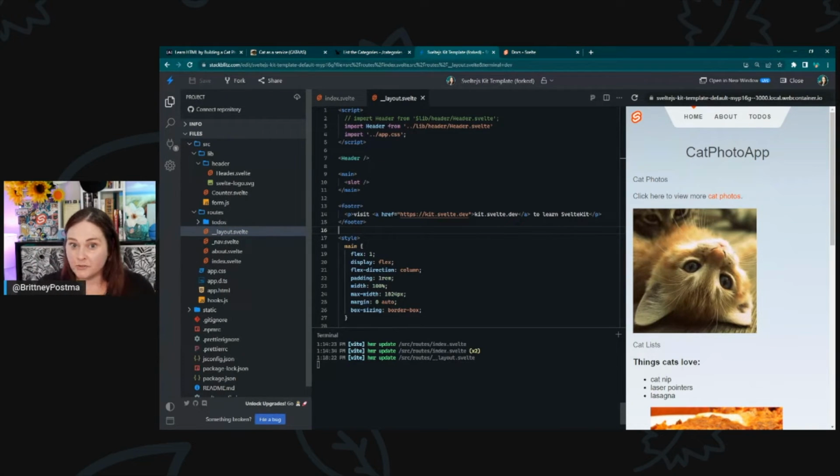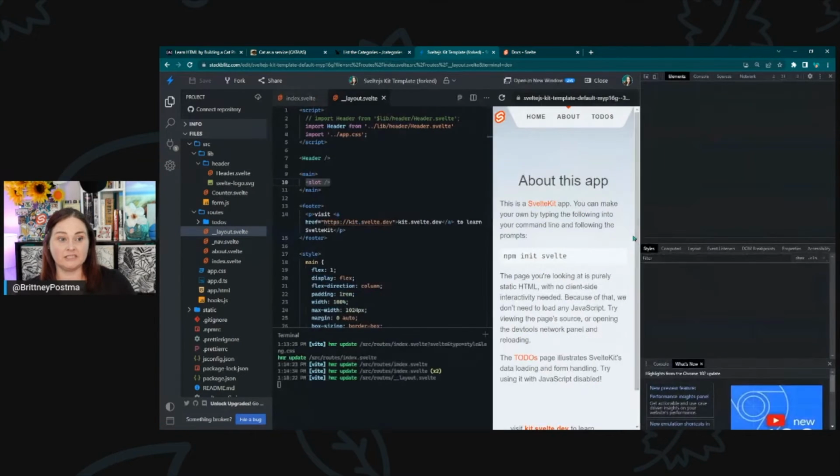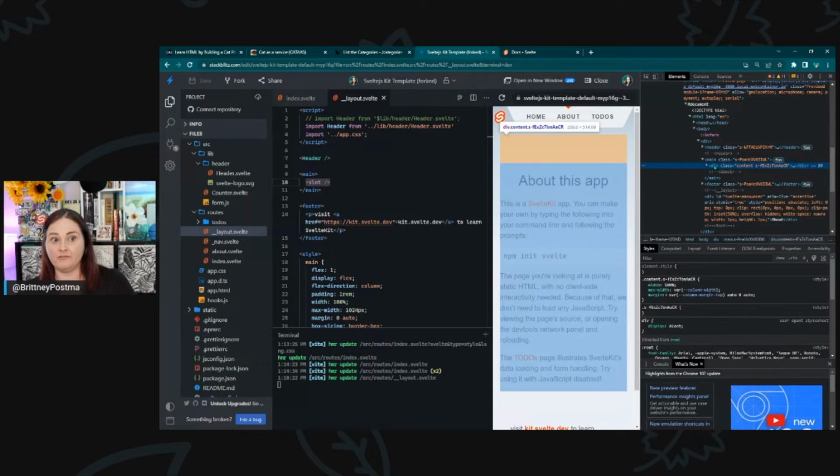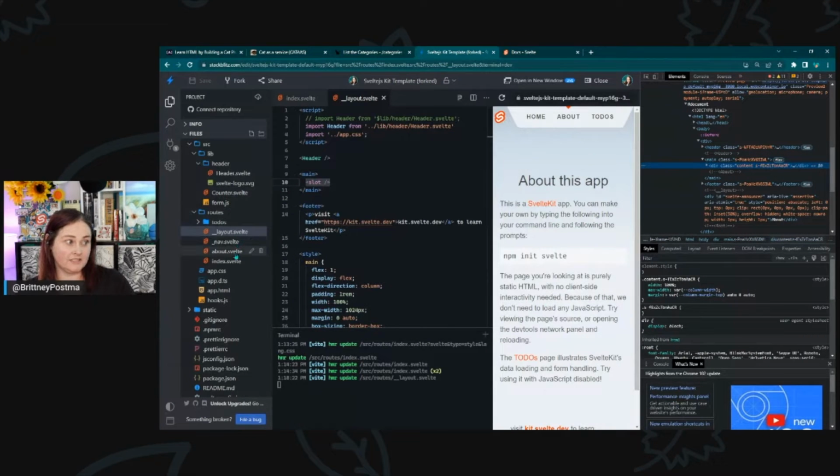So a layout file in the routes directory named __layout.svelte prefixed with 2 underscores will wrap the entire application in whatever's inside that file. And the content of each page is passed into an area called a slot. That's this right here. A slot is important in Svelte because it's a placeholder for where the children content should go in a wrapper component. So in the layout example, any other route or page created will drop into that area inside the main tag. So any page here is inside of the main tag if we inspect it. There's the main tag, and then inside of the main tag, we actually have the content placed through that slot based on all of these other routes.